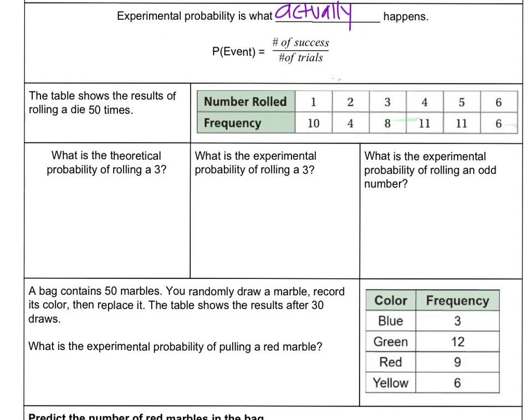Okay. So what is the theoretical probability of rolling a 3? So the probability of a 3 equals, well, it's out of 6 because there's 6 sides to a die.